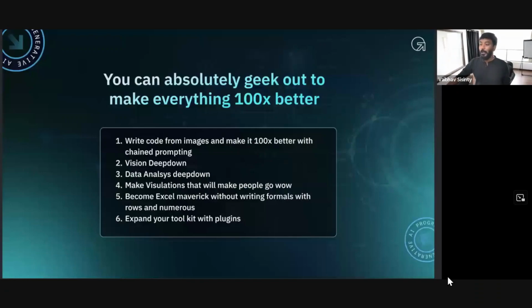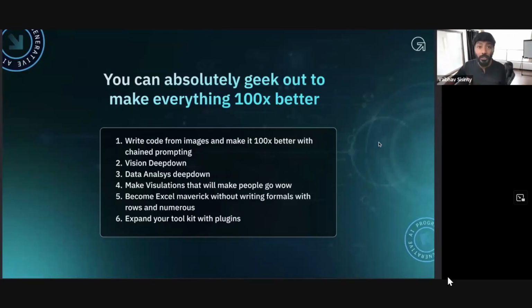Superb. Moving on. You can absolutely geek out to make everything 100x better. You can write code from images. You can do vision deep down. You can do a lot of data analysis stuff that I could not cover today. You can make visualizations which are interactive and will blow people's minds. You can become an Excel maverick. You can expand your toolkit with plugins. Wish I could cover all of that.